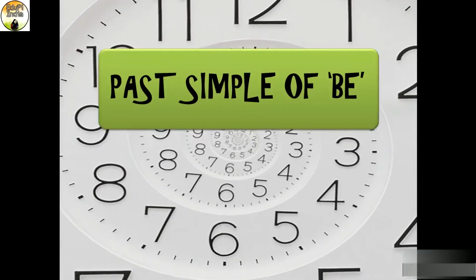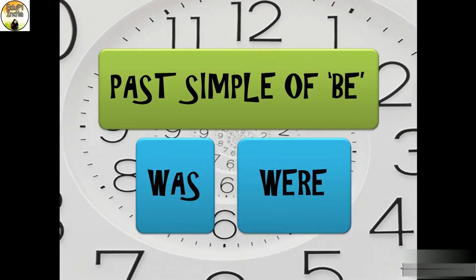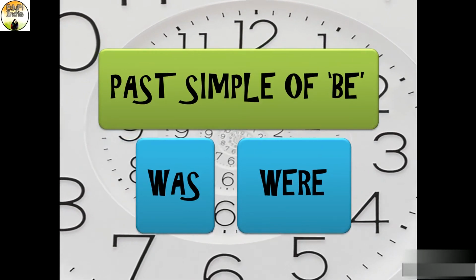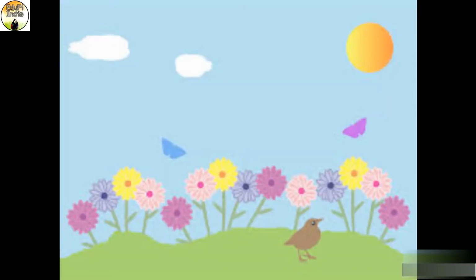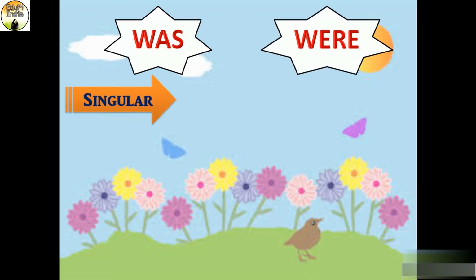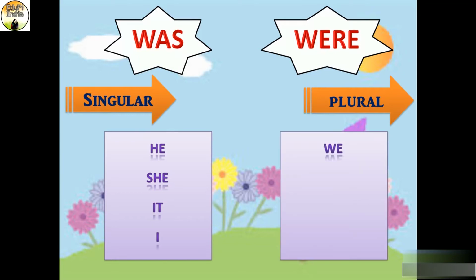So, the past simple of be has two forms, was and were. Which one is singular and which one is plural? Let's see. Was is singular and were is plural. We use was with pronouns he, she, it and I. And we use were with pronouns we, they and you.